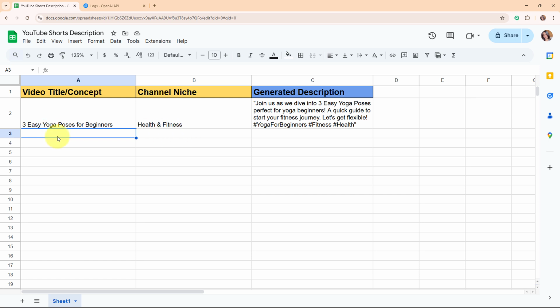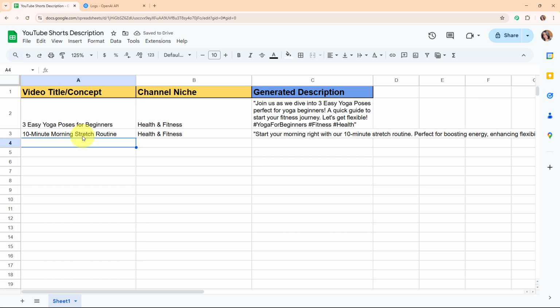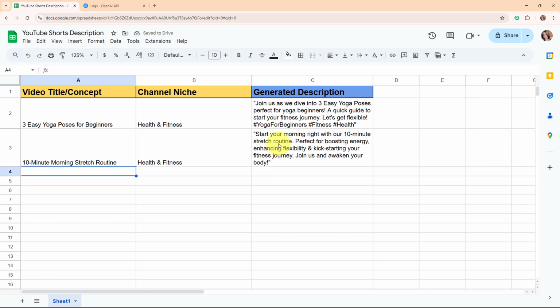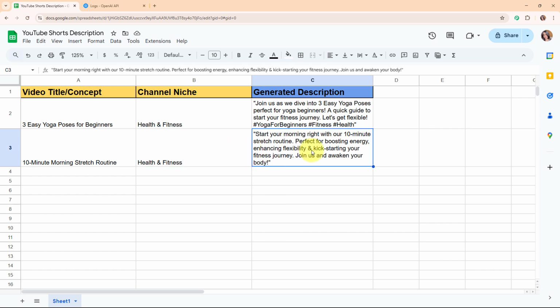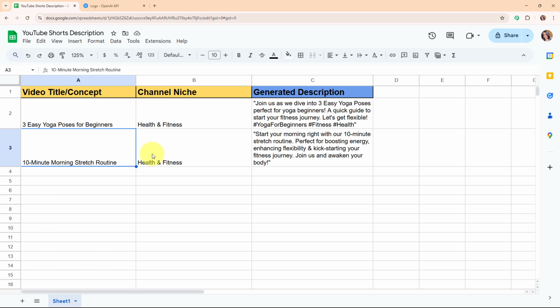Alright, so for that I'm going to add a new detail over here, so let me add the details. And here you can see I have successfully added the detail over here such as the title and the concept. And here you can see as soon as I've added the details over here, automatically this generated description has been updated over here under this specific column. That means the description generated by OpenAI for this particular video title. Alright, so with this we have successfully seen the working of this amazing automation.